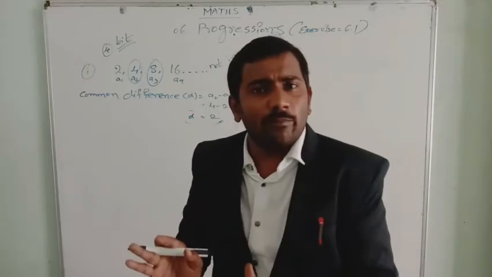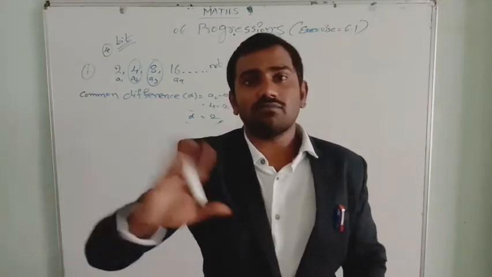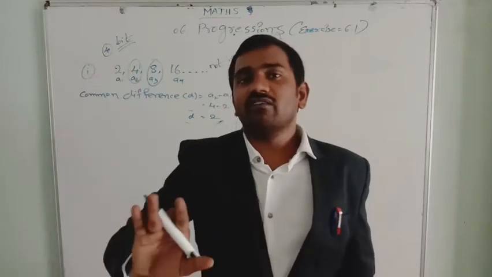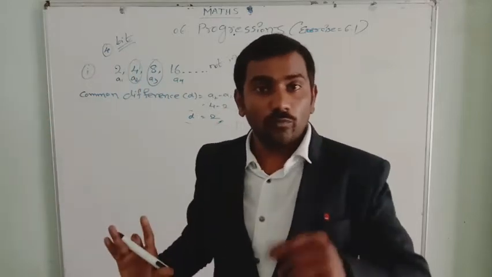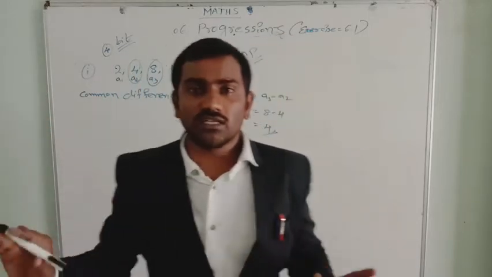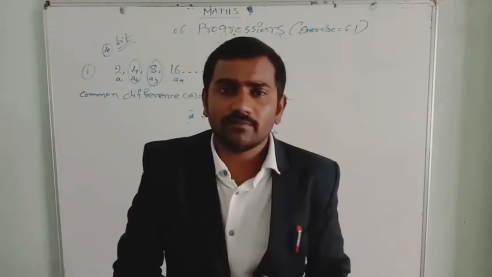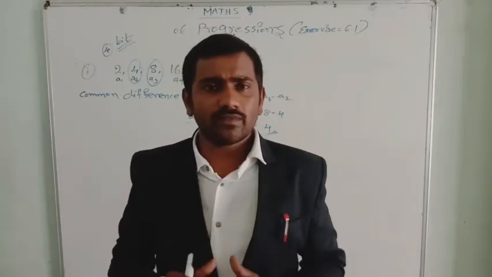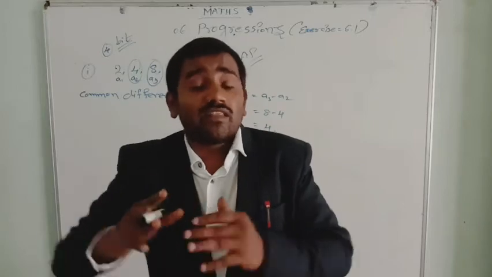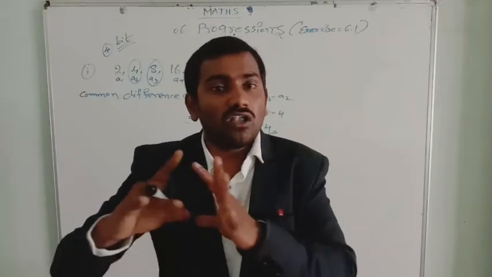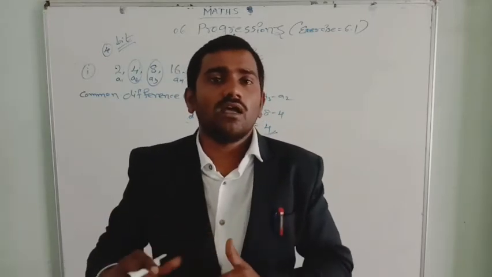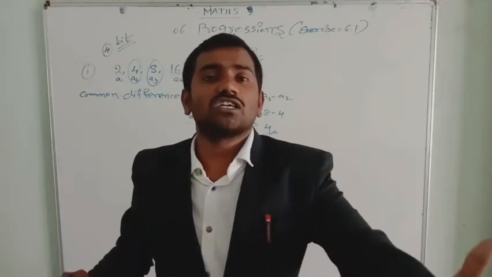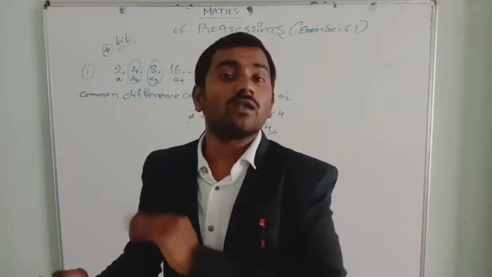When they are not in AP, we need not write the next 3 terms. If they are in AP, we need to write the next 3 terms. I hope you understand that. The thing is that we need to find the common difference 2 or 3 times. When the common difference is the same every time, we can find the next 3 terms of the given list of arithmetical progression.